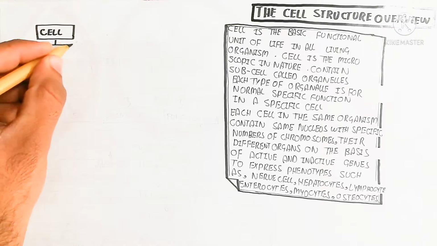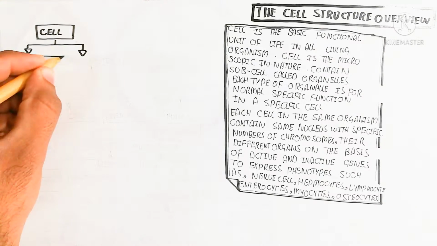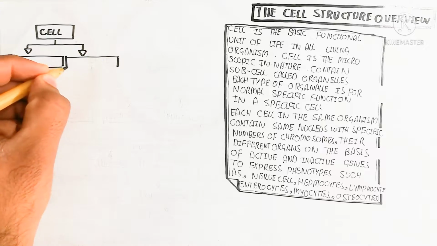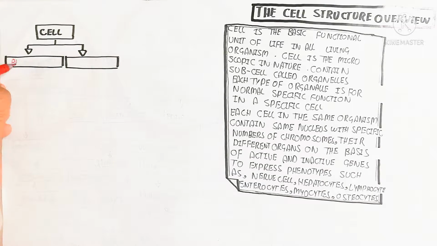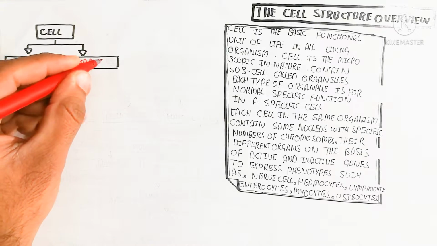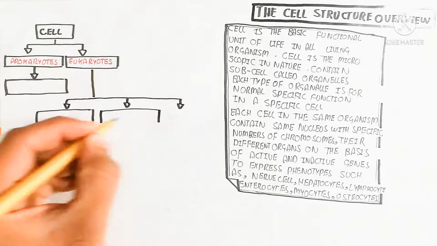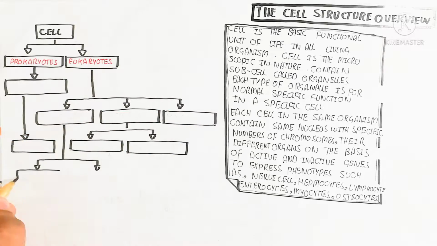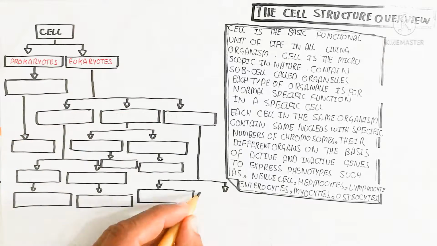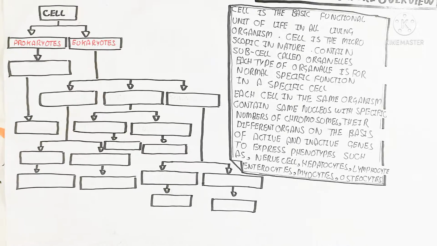Basically, we will classify on the basis of prokaryotes and eukaryotes. Prokaryote means pro means before and karyon means nucleus, so before the nucleus, meaning the nucleus is not present. So it can be a bacterial cell. While eukaryote means eu means true, so the true nucleus is present.